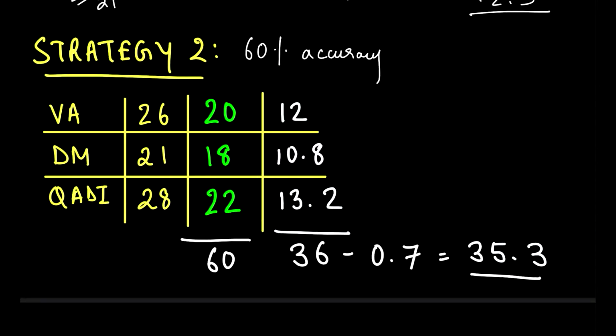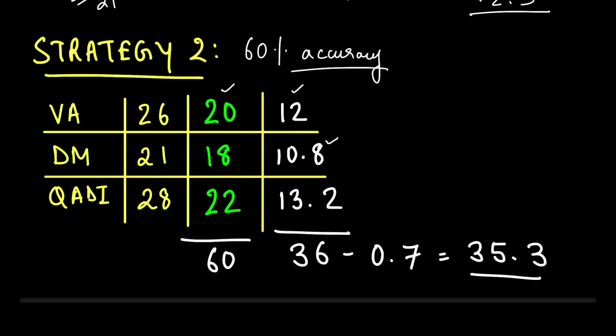ऐसी मेजॉरिटी ऑडियंस है मेरे साथ जो कि 60% एक्यूरेसी रखती है अपने क्वेश्चंस में. करेक्ट, 60% एक्यूरेसी रखते हो आप. Now, if you increase your attempt rate, imagine you start attempting more questions. Out of 26 questions, you attempt 20 questions in BA, get 60% right. That means you have scored 12 marks from here. 18 questions of DM attempted, 60% accuracy, 10.8 as a score.